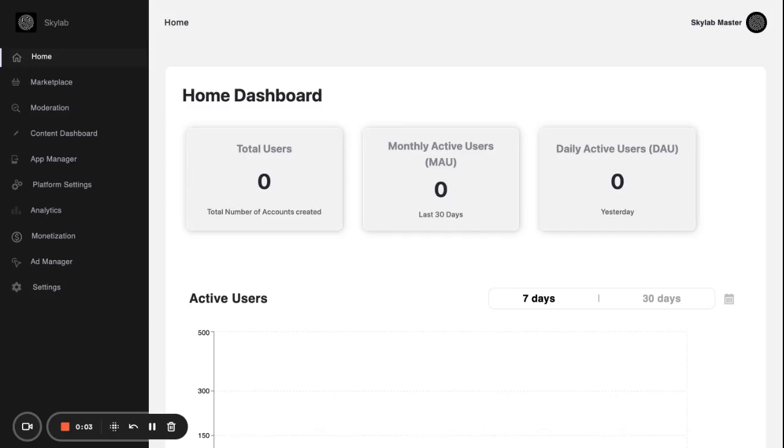Welcome to the Skylab Command Center tutorial about reward engines. In this tutorial, we're going to learn about setting up badges.